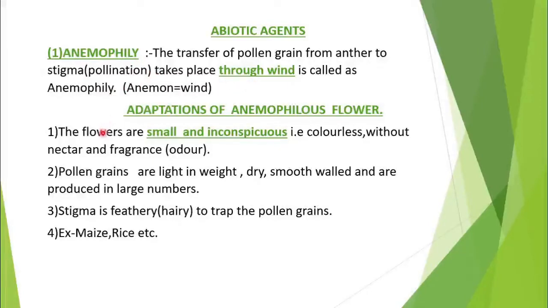What type of flowers are present here? The flowers are very small and inconspicuous. Very small because they have to be carried along with the wind, and inconspicuous because wind is not concerned with bright color, fragrance and nectar. So the flowers are without color, nectar and fragrance. The pollen grains are very light in weight, dry, smooth walled, and produced in large numbers. The stigma is feathery, why? In order to trap the pollen grain. Examples are maize and rice.